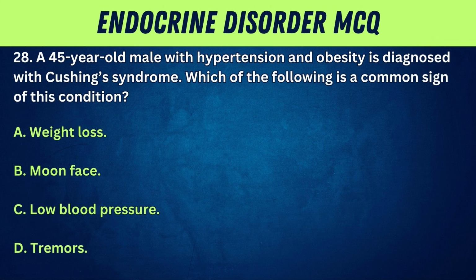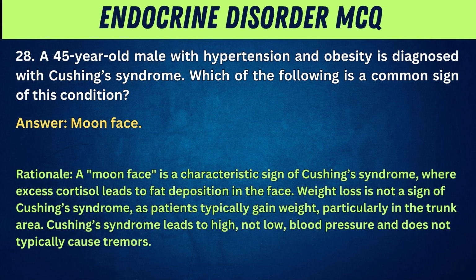28. A 45-year-old male with hypertension and obesity is diagnosed with Cushing's syndrome. Which of the following is a common sign of this condition? A. Weight loss. B. Moon face. C. Low blood pressure. D. Tremors. Answer: Moon face. Rationale: A moon face is a characteristic sign of Cushing's syndrome, where excess cortisol leads to fat deposition in the face. Weight loss is not a sign of Cushing's syndrome, as patients typically gain weight, particularly in the trunk area. Cushing's syndrome leads to high, not low, blood pressure and does not typically cause tremors.